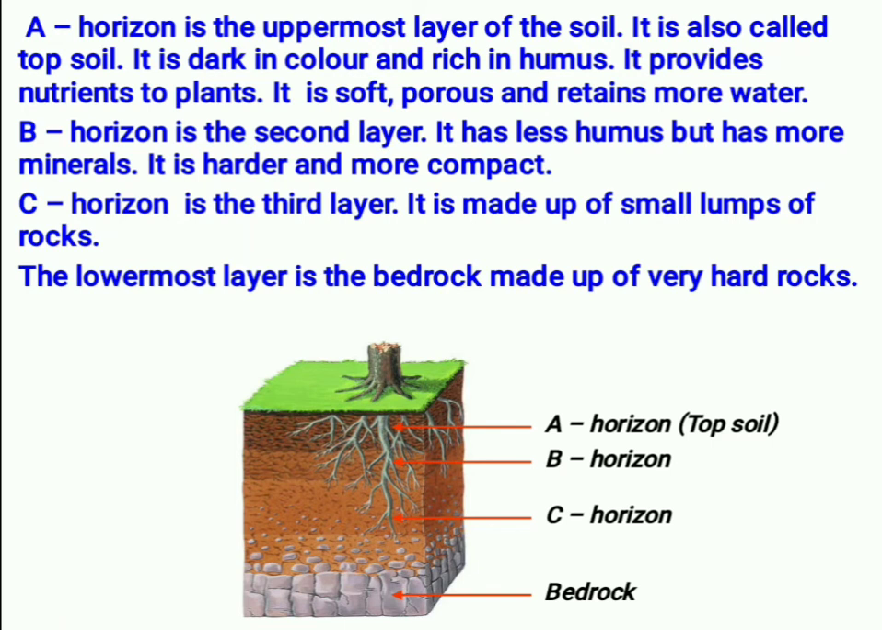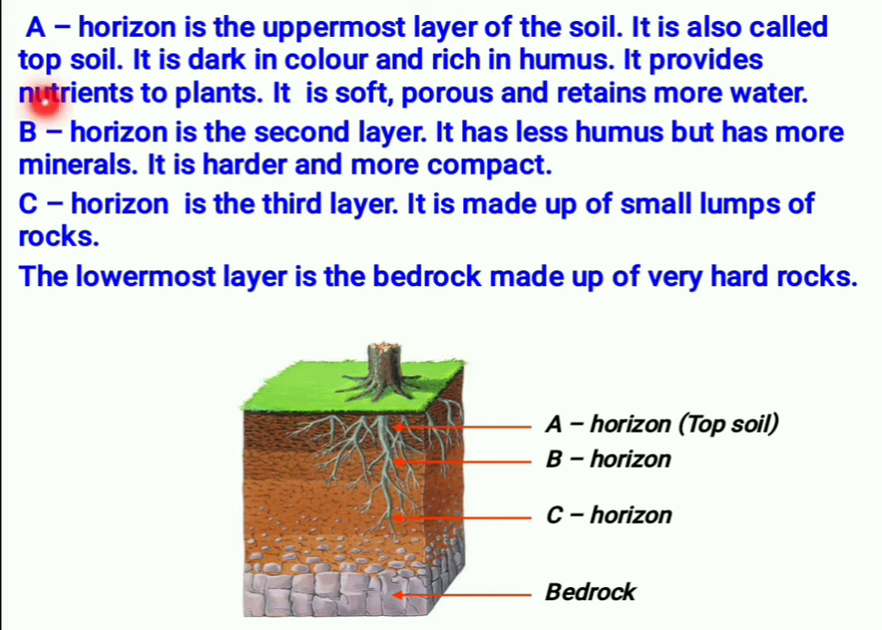Understand that even the roots of the plant need oxygen to respire. Every part of the plants will respire. Understood? So if oxygen is there, then the roots will stay healthy, and it is very soft. It is rich in humus, and it will allow the plants to grow. Can you see the plants growing in the A horizon? Yes. Only the A horizon will support the growth of new plants.